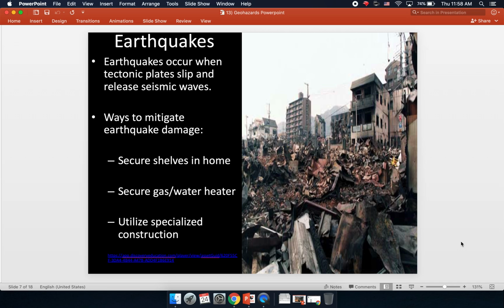And also, like I was saying in the earthquake lesson, in areas that are prone to earthquakes, it's more and more common that construction companies are utilizing specialized construction that helps control against structural failure and the collapse of buildings.